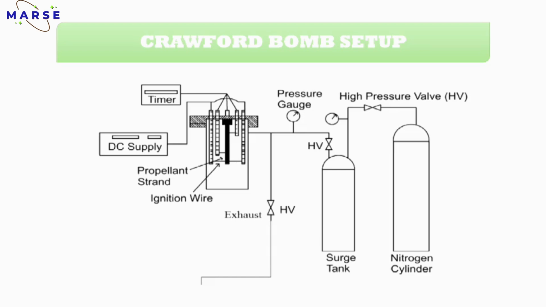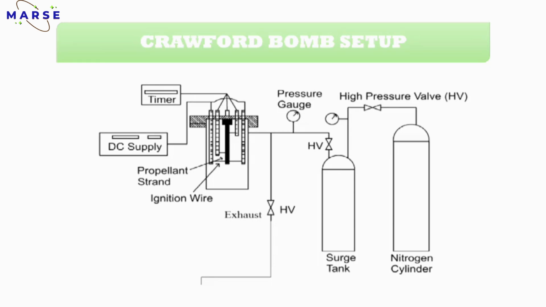Because of the burning, the propellant strand will start to burn. When the propellant strand starts to burn, first the fuse 1 wire cuts. After the fuse 1 wire is cut, the timer gets started. Next is the fuse 2 wire. After the fuse 2 wire is cut, the timer gets stopped. Understood? So this is the working principle of that.